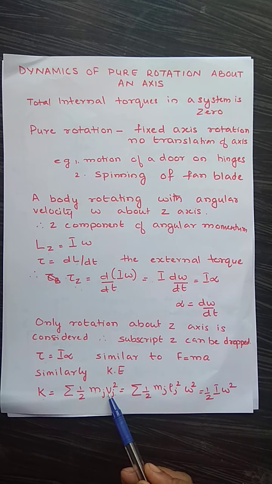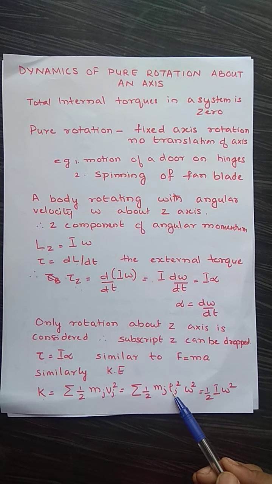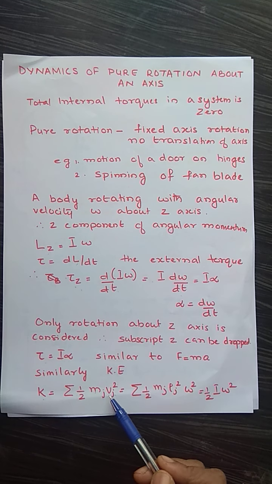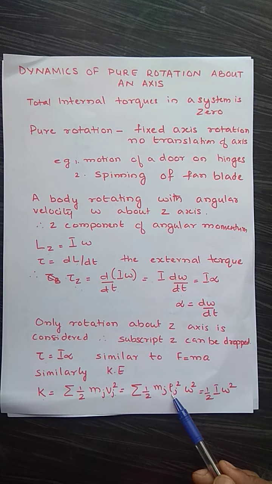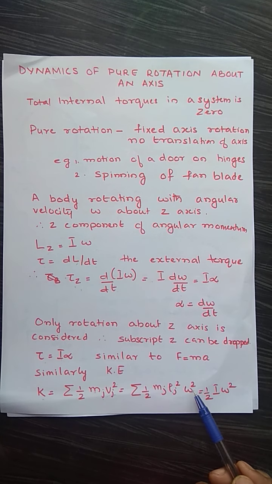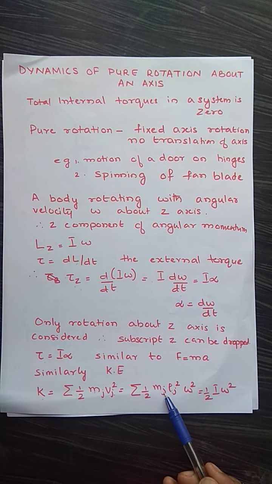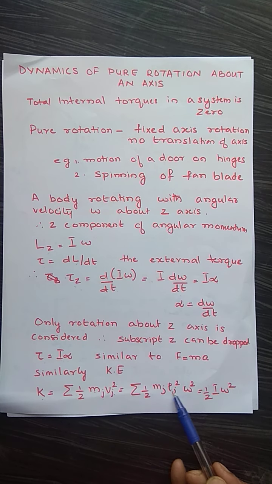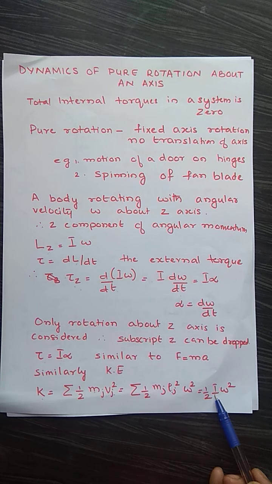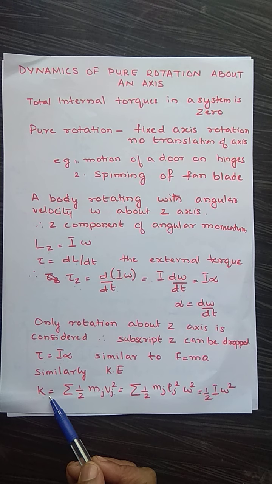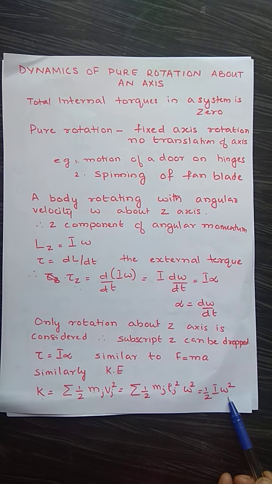Now we know the relation between v and omega. v equals r omega, you have studied, where r is the distance. Instead of r we have used in these cases the notation rho j. So instead of v I can write vj equals rho j omega. So vj squared will be rho j squared omega squared. I made this substitution over here, and the sum over mj rho j squared is our moment of inertia I, which we discussed in the previous class. So you can substitute it as half I omega squared. So the kinetic energy in rotational motion you get as half I omega squared.